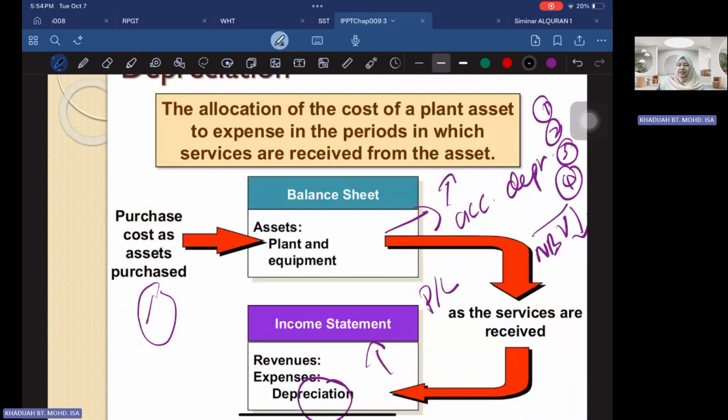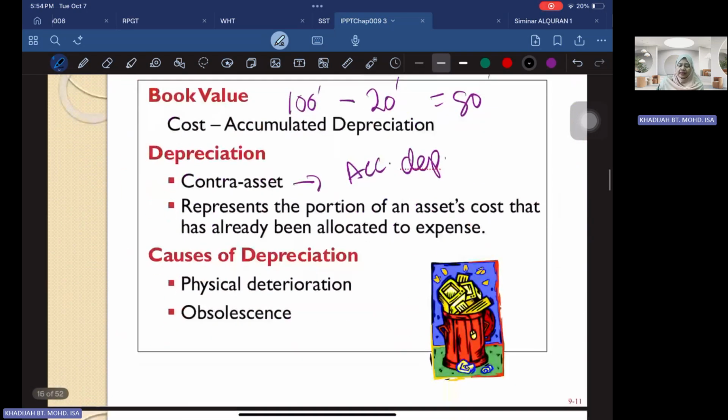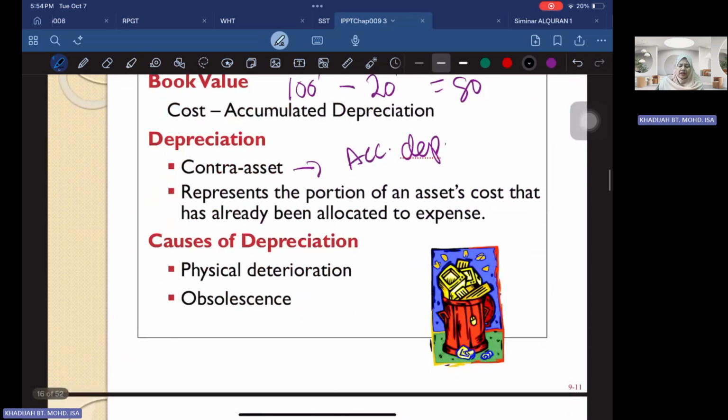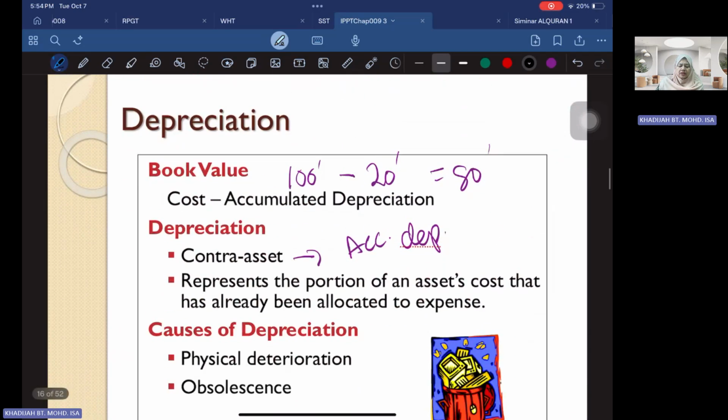Then we have depreciation, which we are going to look into later. When you purchase an asset, over time you have to allocate some kind of depreciation. So how are you going to compute the depreciation and how to record that in your books? Depreciation, normally we look into the costs that we have allocated.